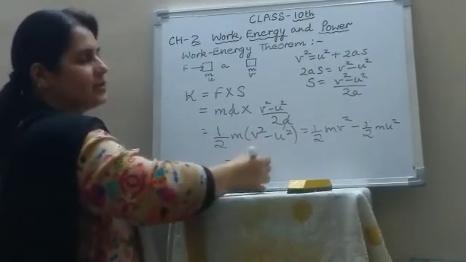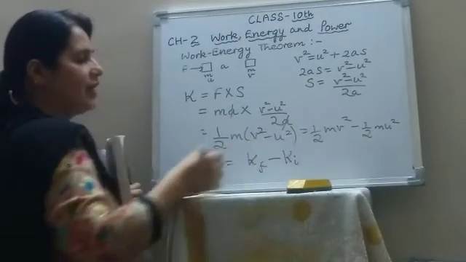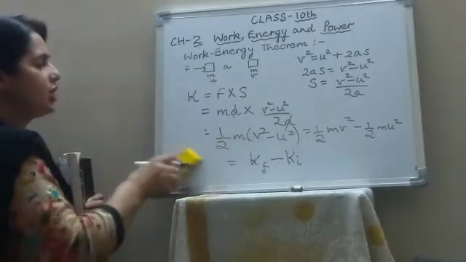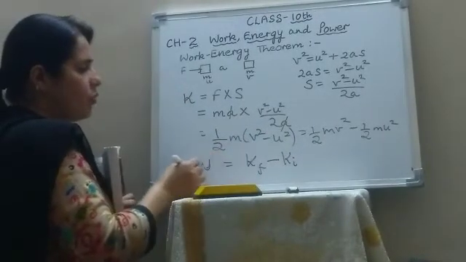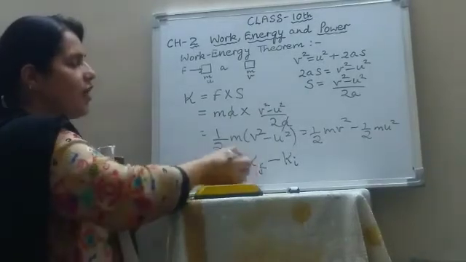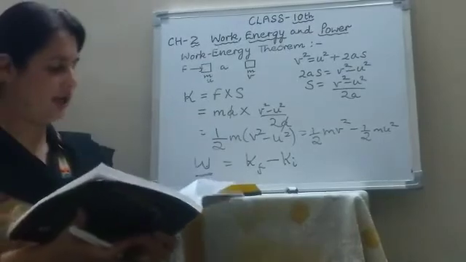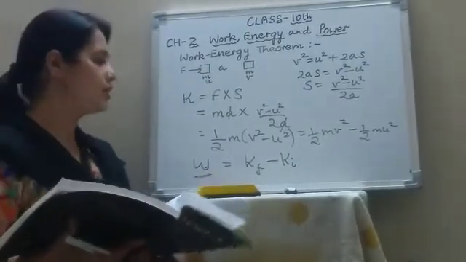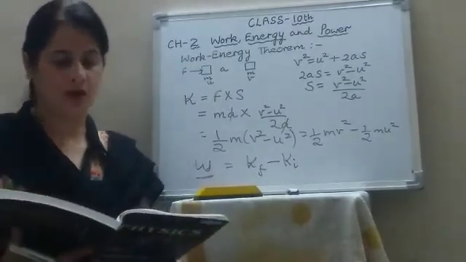Final kinetic energy. And what is half m u square? Initial kinetic energy. So this is called the work energy theorem. W equals final kinetic energy minus initial kinetic energy of the body. Work done on the body is equal to the increase in its kinetic energy.